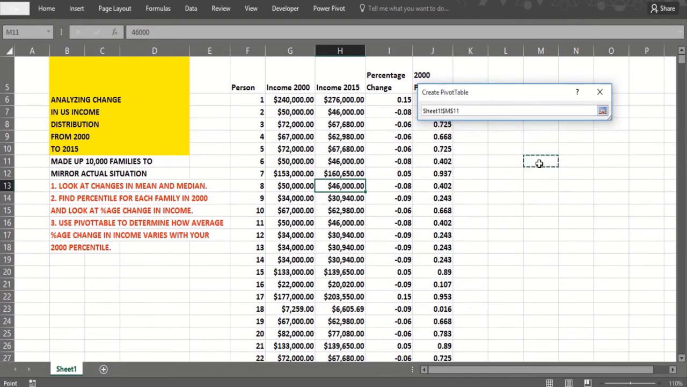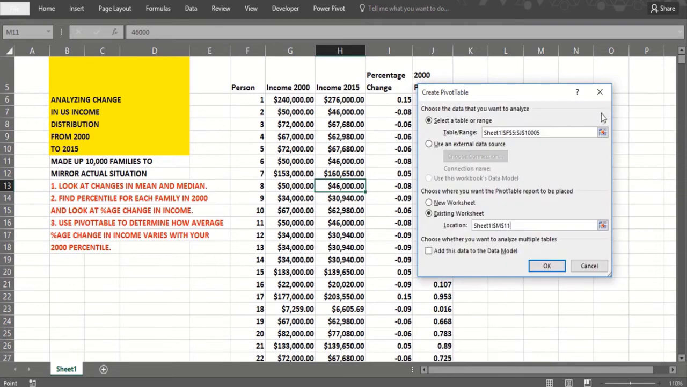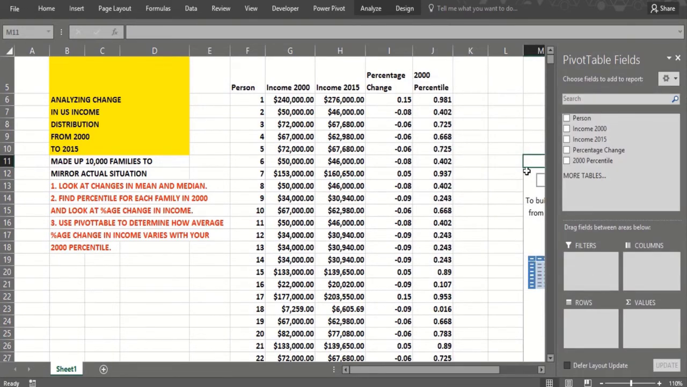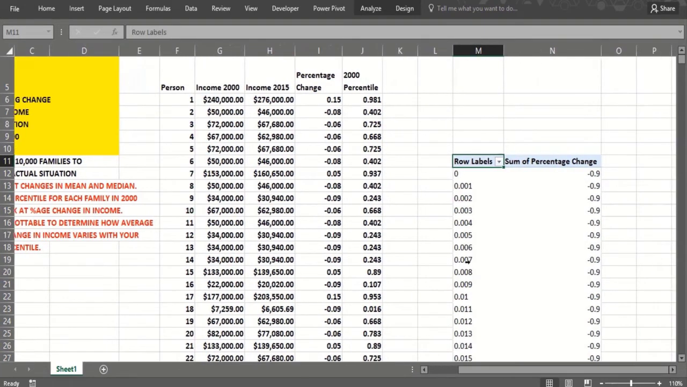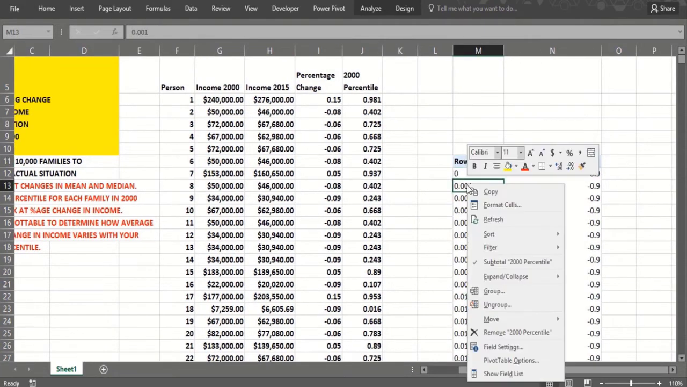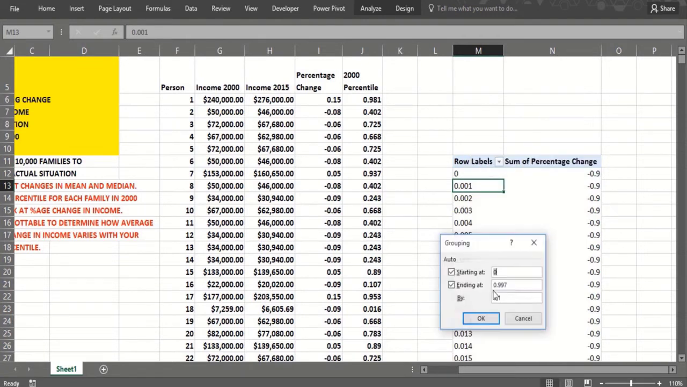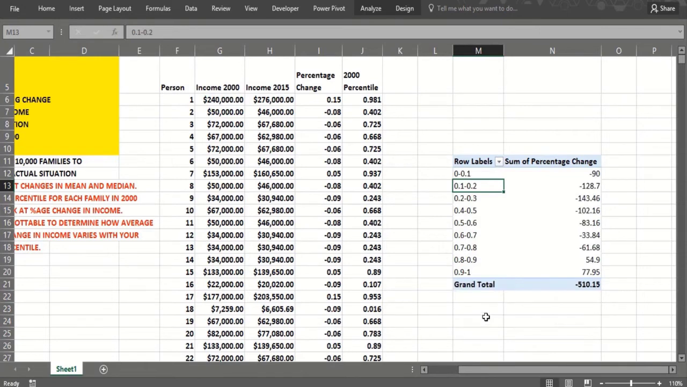Let's say over here, plenty of room. Okay, so I want to know where you ranked in 2000 and what was the percentage change. Now this is going to look horrible for a moment, and I'm going to want that to be average once I group it. So now I should group this. So if you right-click, Group, and let's say we go in 10% increments. Now it's looking a lot better.